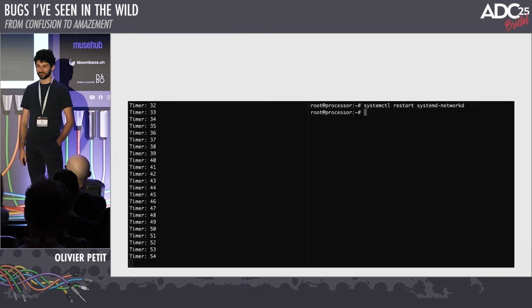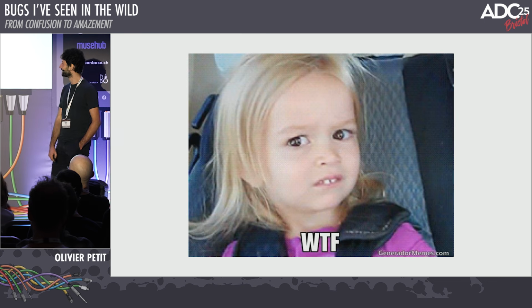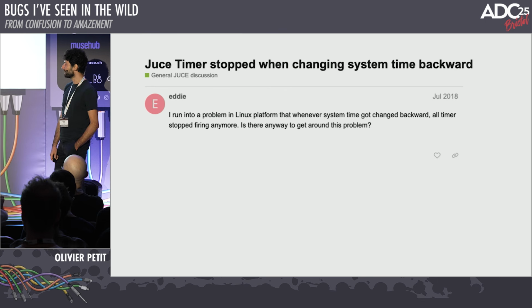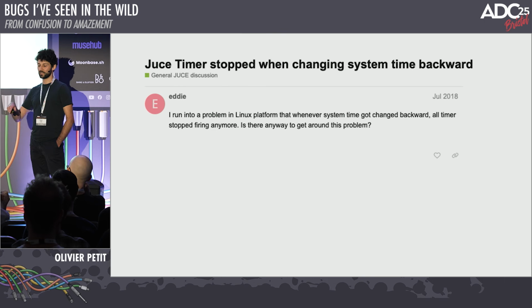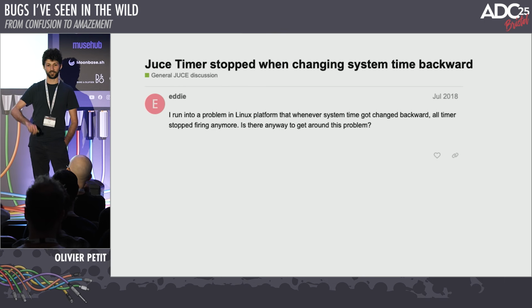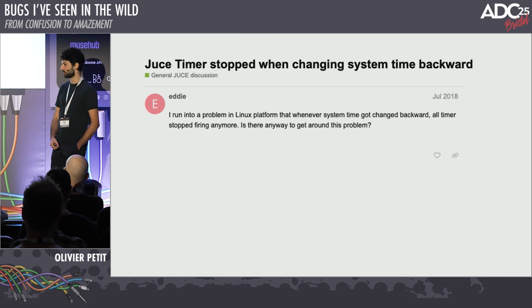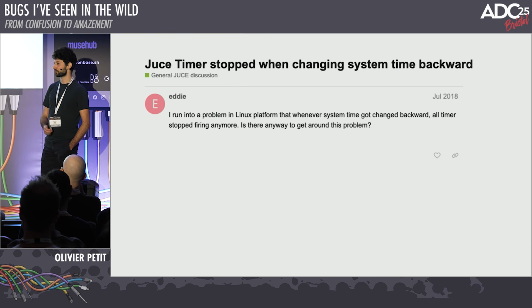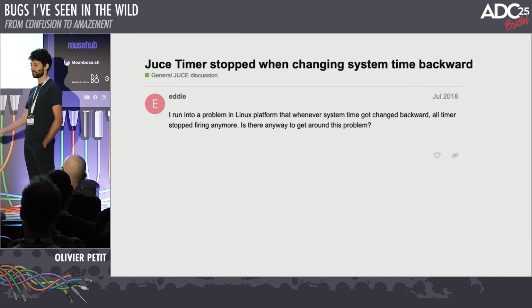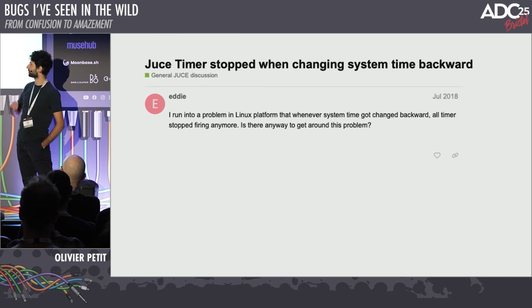And so you're like, what? Like, what? This is not supposed to happen. And so actually, after understanding what happens in our machine, when we restarted the network configuration, if we didn't have internet access, and we give internet access to the machine, maybe by setting a DNS server, then the network time protocol daemon in that Linux system starts up, realizes that the machine is at the wrong time, maybe it's a little bit ahead in the future, and sets the time backward. And so that's actually one layer down the reason of that problem.